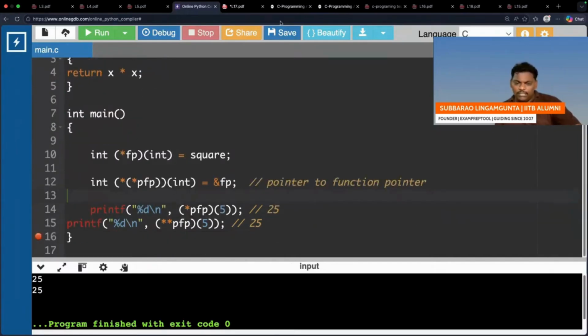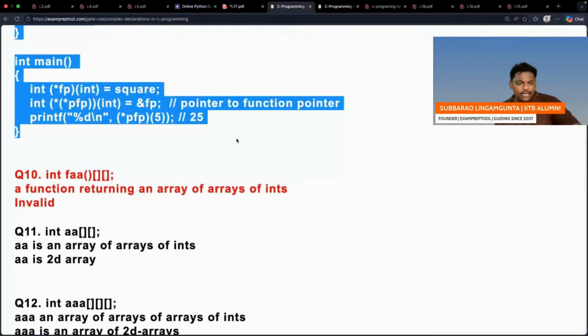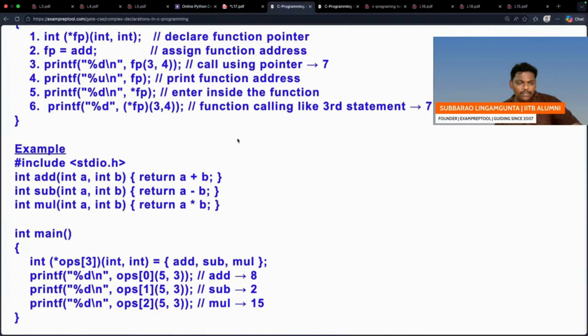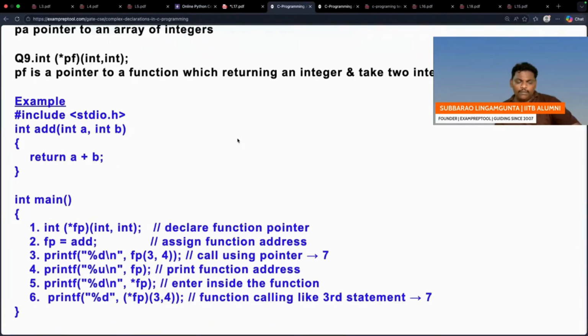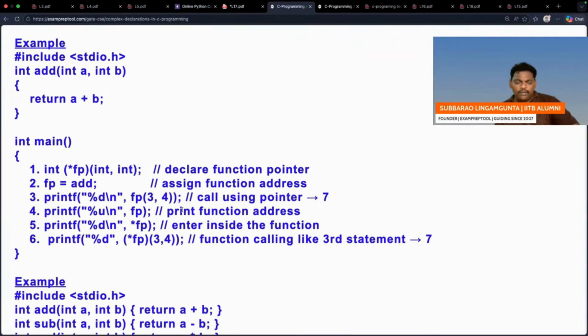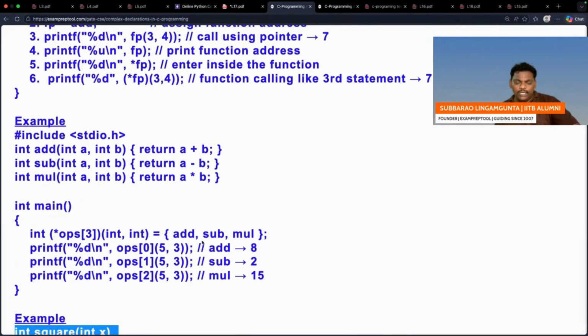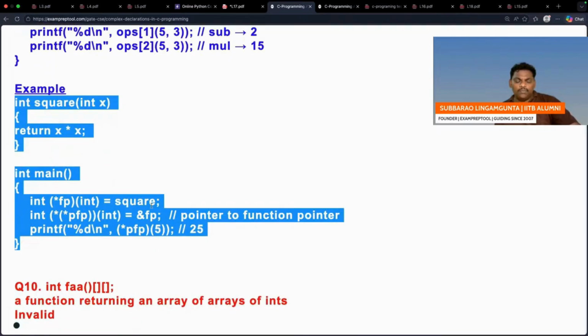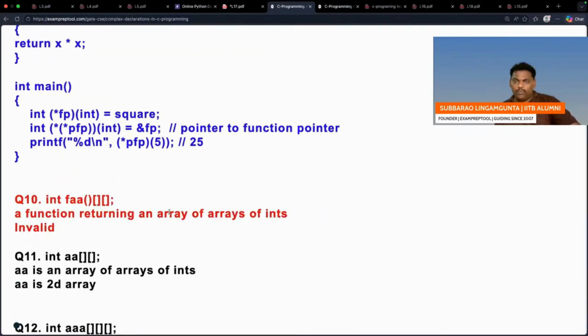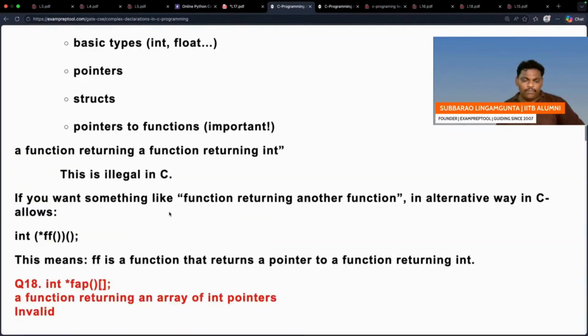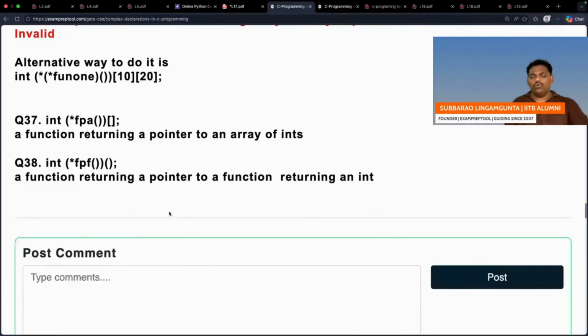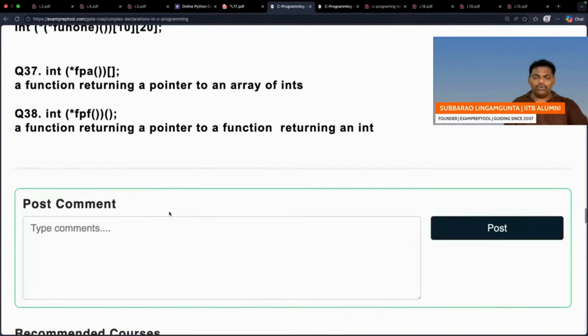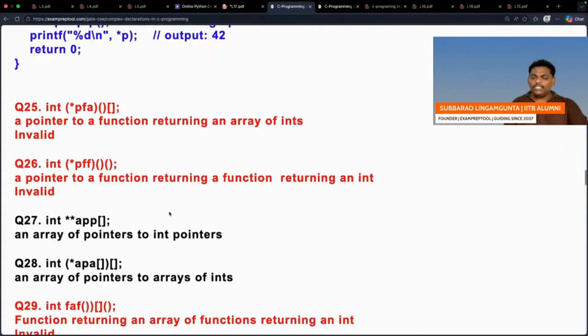Which place is this? Yesterday's class, in the last class, problem number 9. This one I already explained. This is very simple. Please take care. This is the normal one. Simply a double pointer. Fine. These are all the things. Go through it one time. It will take maybe half an hour. If you think something is repetition, you can delete it.